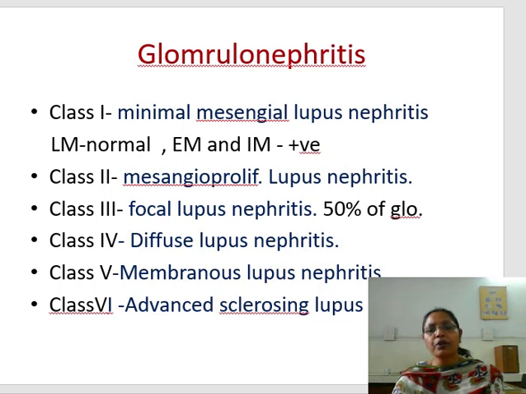Class 4 is diffuse lupus nephritis, in which almost all of the glomeruli are involved. Class 5 is membranous lupus nephritis, with deposition at the capillary loops. Class 6 is advanced sclerosing lupus nephritis.